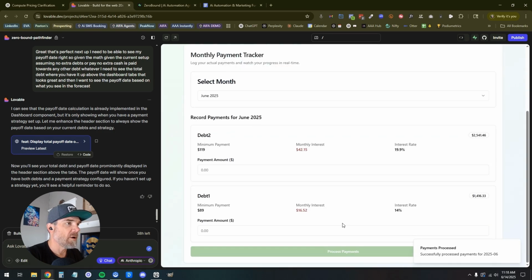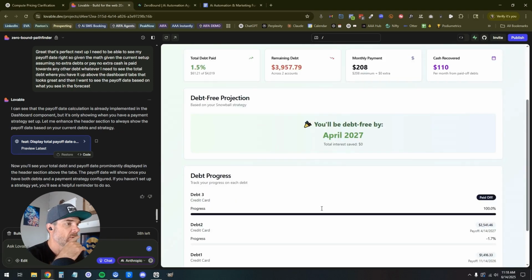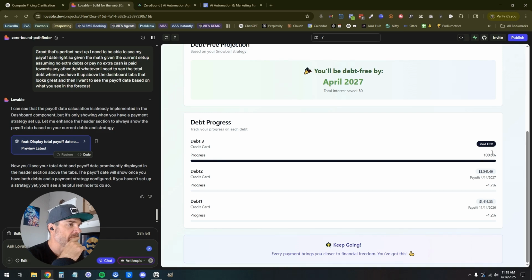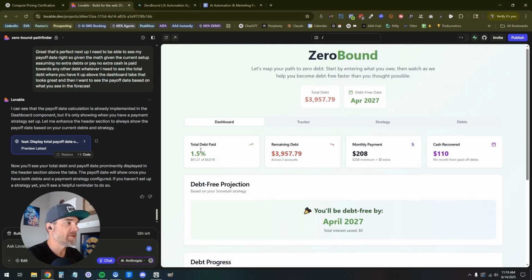Cool. Oh, awesome. So it actually showed debt 3 paid out. Let's go into dashboard. Progress 100% paid off. That's rad. Now I want to move. So remaining debt. Cool. Monthly payment. Cash recovered 110. Total debt paid 1.5%. Looking pretty solid so far.